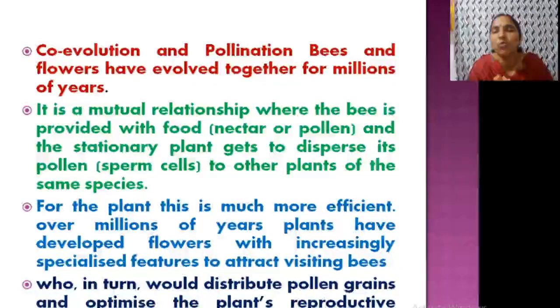And what is the advantage of this? While taking pollen grains from one flower and visiting another flower of the same kind, what happens? Pollination takes place. So hibiscus from one plant, hibiscus from another plant, likewise. After 1 or 2 hours, same thing. See, this is how this phenomenon is going on: pollination, the bee and flower relationship.